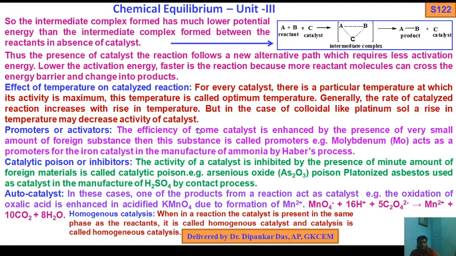Okay, now some important definitions, as I told you in the previous video lectures. What are promoters, activators, inhibitors, poisons, or autocatalysts? Okay, you should know.